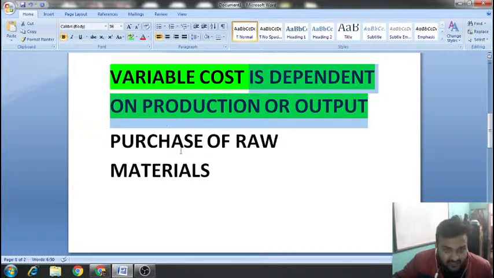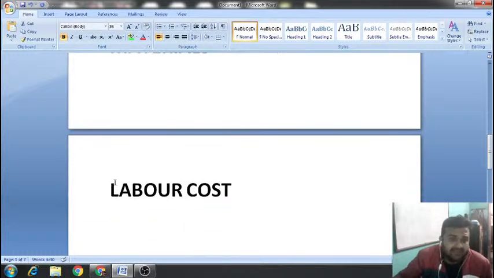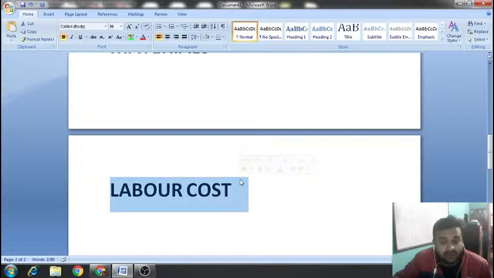Okay. So when you are buying raw material, when will you buy raw materials? When will you buy like cement or bricks? When your production will happen. Or let's take an example, you're manufacturing this pen. When will you buy this plastic, ink? When the production is happening. Why will you just buy without any cost? When the production will happen, then you buy raw materials. Clear? And when will you pay your laborers? Only when they are working. And if they are not working, how can you pay the laborers?